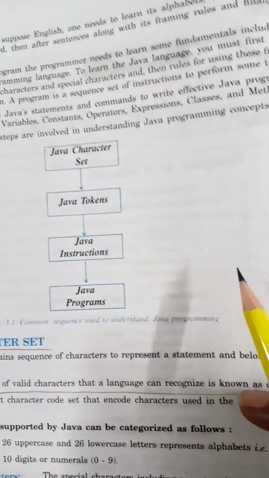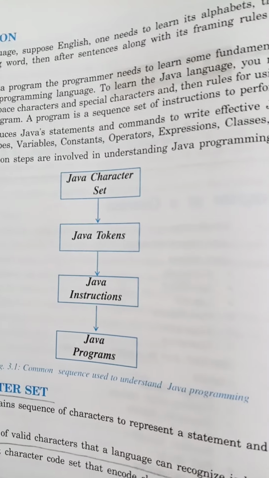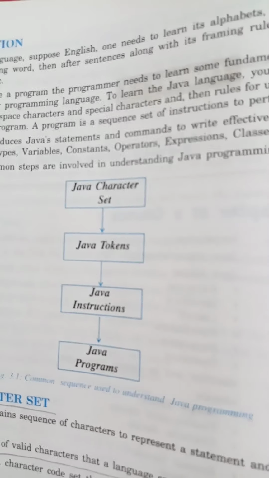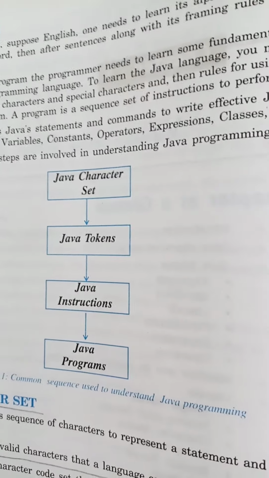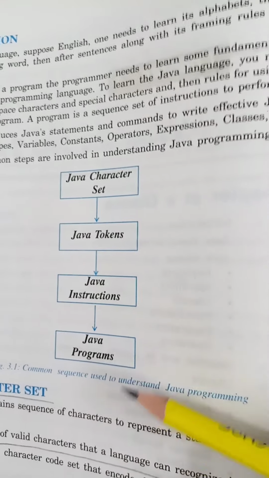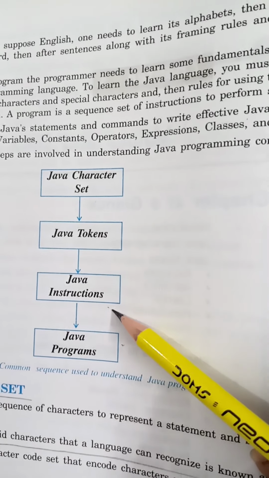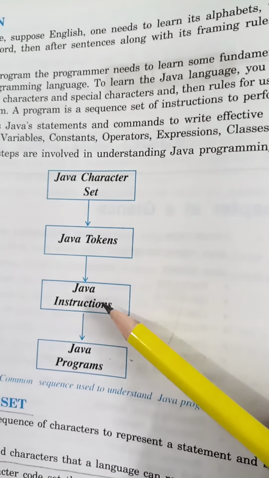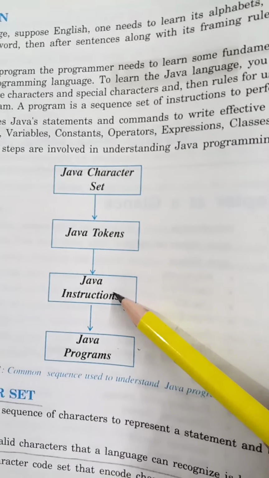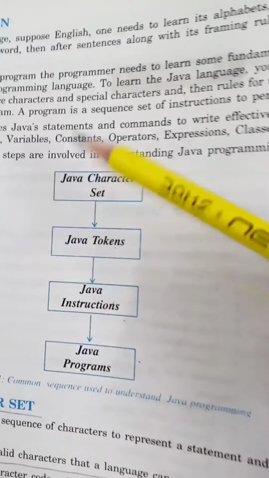If you have to write a Java program, children, then what is a program? A set of executable statements. It means you will be writing statements in a Java program. How to write a statement? To write a Java program, you will write Java instructions or Java statements. Both are similar. So in order to write a Java program, you will be writing Java instructions or Java statements. How can you write a Java statement? Using Java tokens.